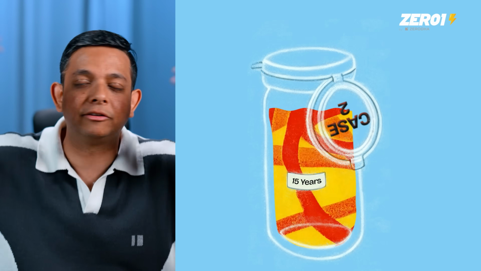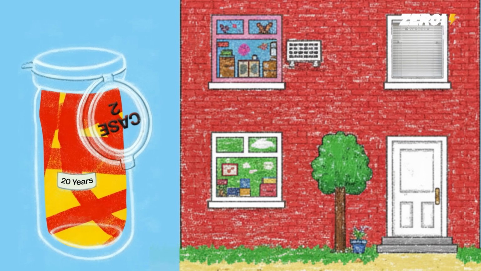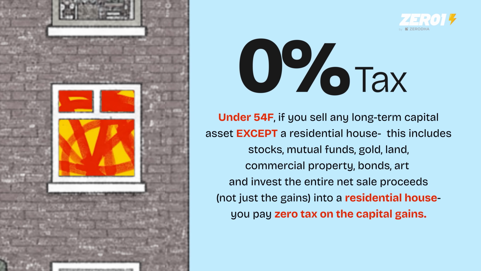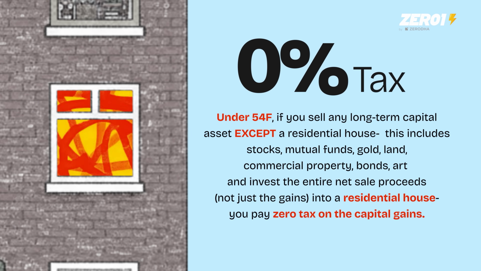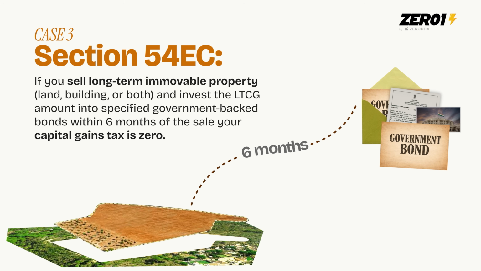The second case is you have equity and then you sell that equity, it's over 12 months, so hopefully you've built it over 5, 10, 15, 20 years, and you have this big corpus. With that corpus, if you buy a residential property, your first one, then again, you pay no tax on this. The third case is you sell an immovable property and you take the net of those proceeds, within 6 months, you buy government bonds. Again, you pay 0 tax on this.